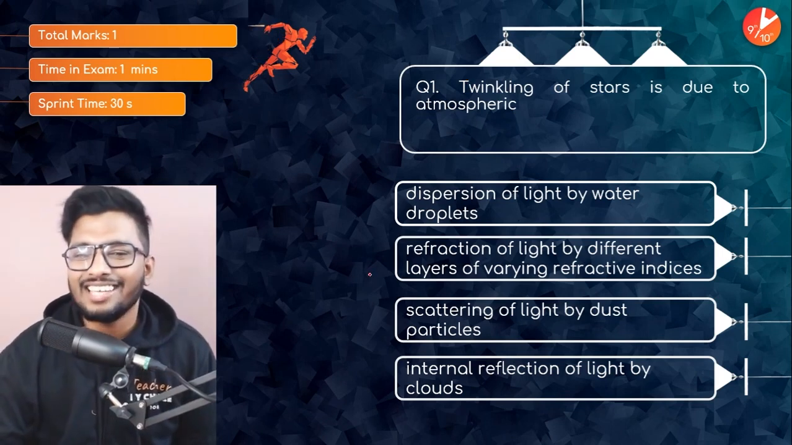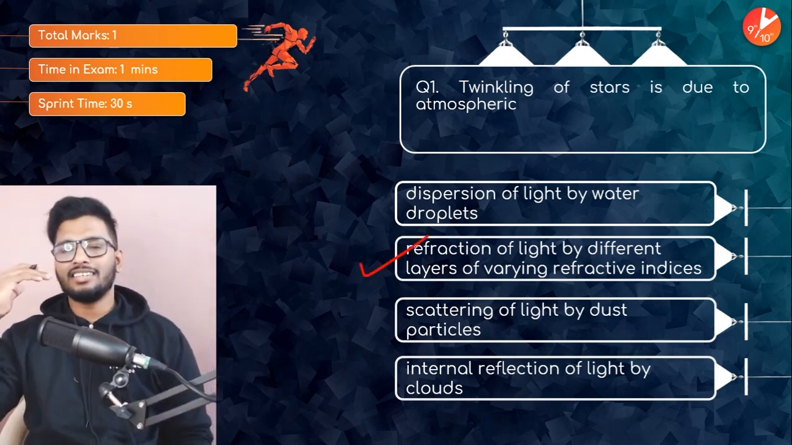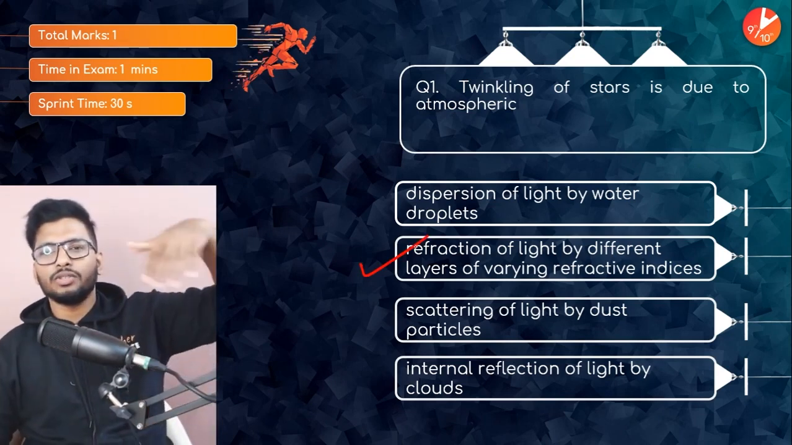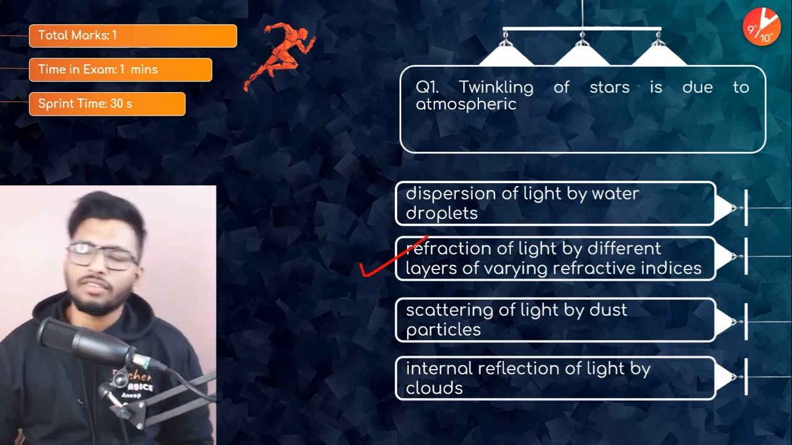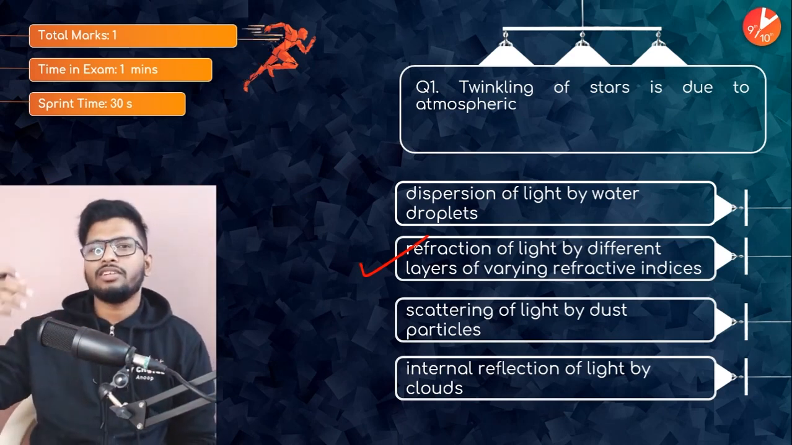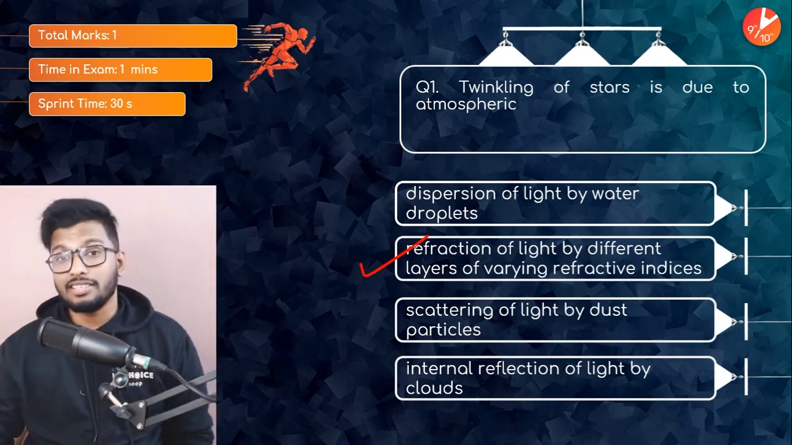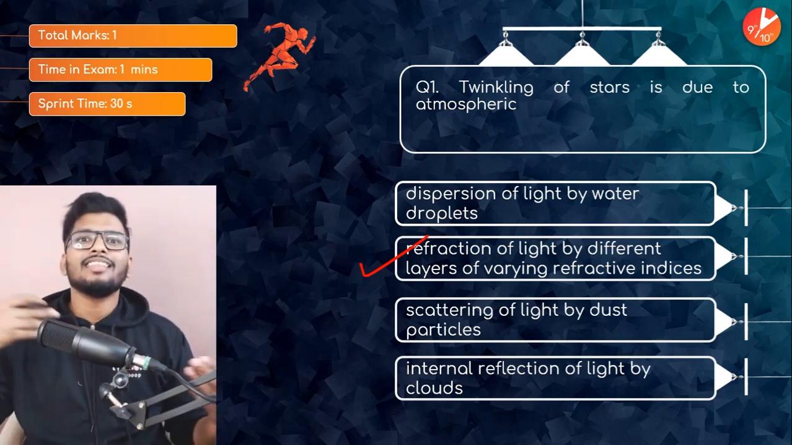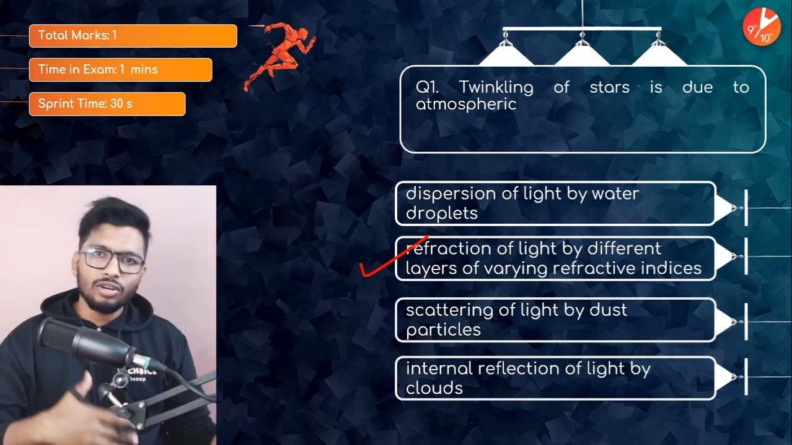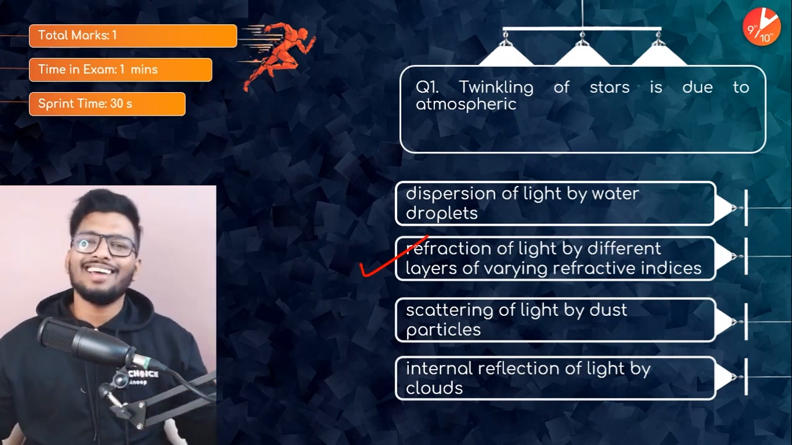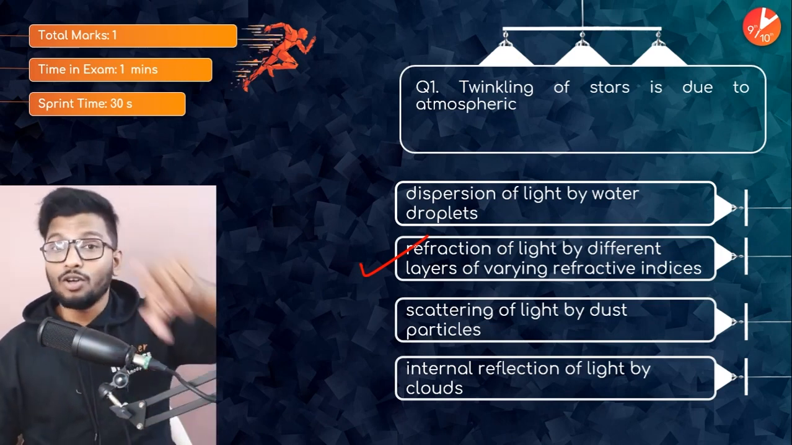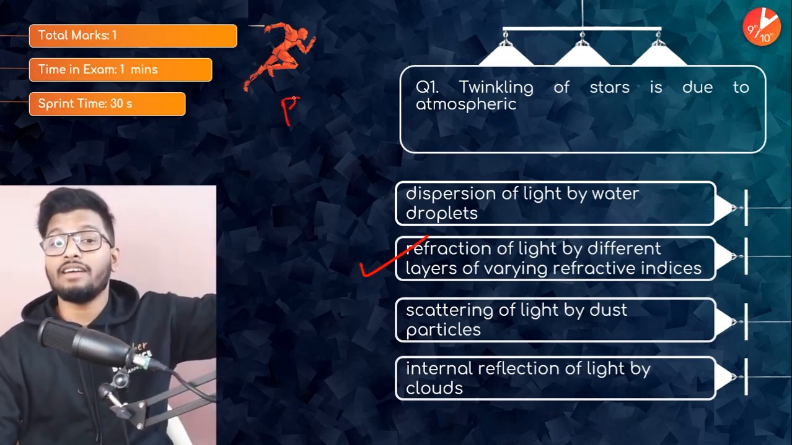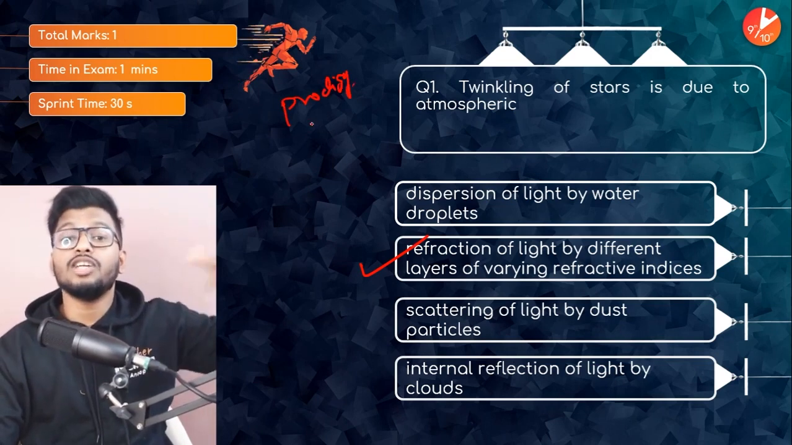The answer is going to be option B, guys, because our atmosphere has so many different layers, right? You have the stratosphere, the troposphere, the exosphere, the ionosphere. So each of these layers would have different densities. Because you have different densities, they'll have different refractive indices. And because of these different refractive indices, the light would refract more sometimes, less sometimes. And that is how twinkling of stars happens. If you do not know the concept already, go back to the Prodigy series. We have the entire Prodigy series just for you guys.